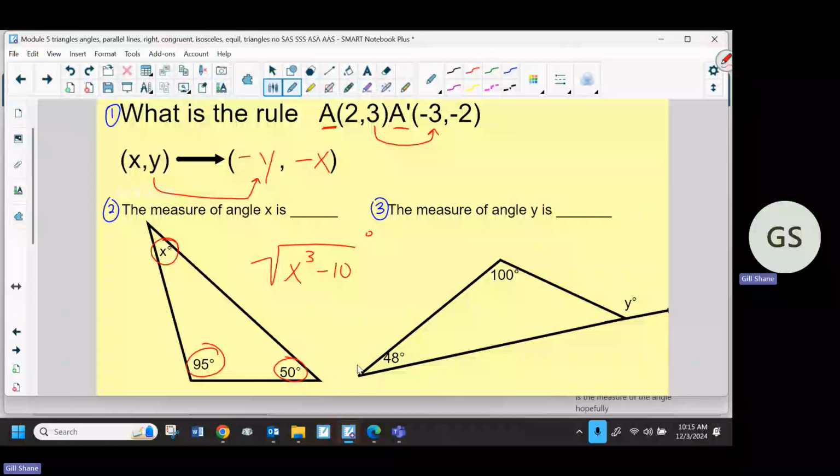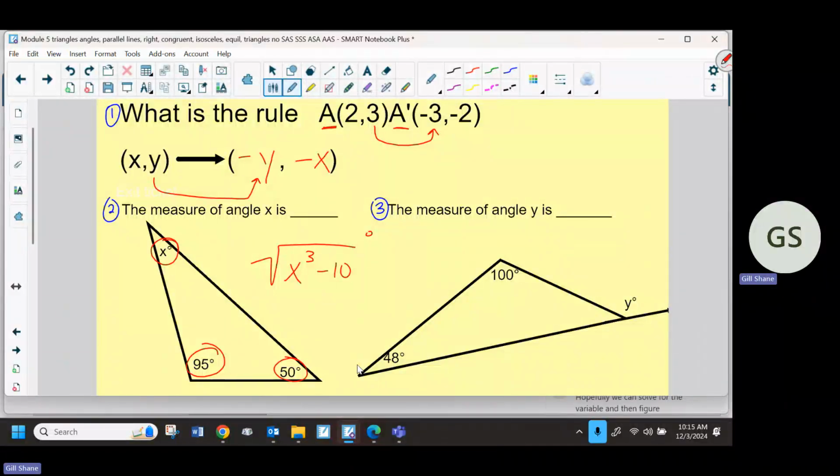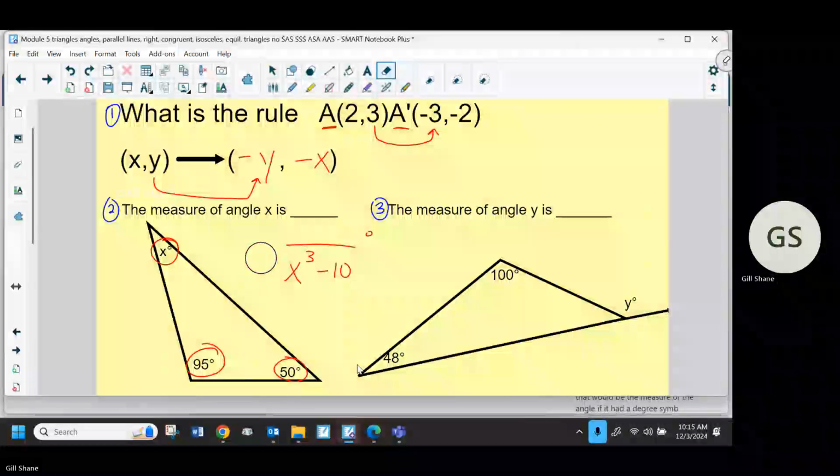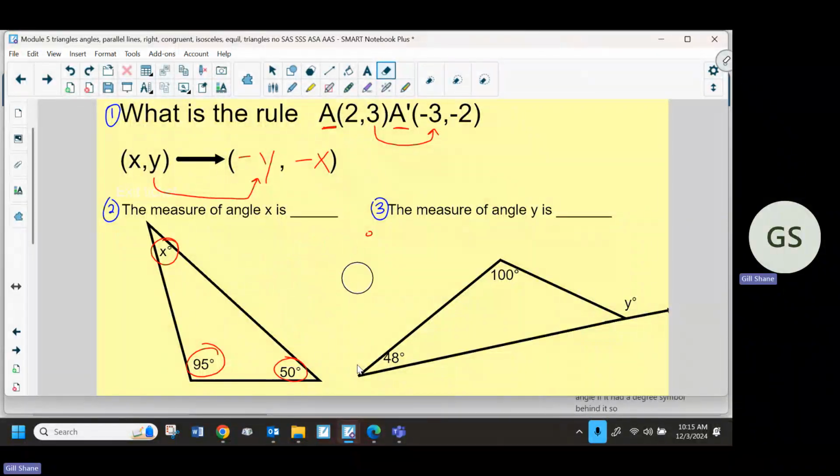Hopefully we can solve for the variable and then figure out the measure of the angle. That's the goal. But regardless, that would be the measure of the angle if it had a degree symbol behind it. So you guys are pretty good when you just see numbers there, or maybe even when you just see an X. But then when all of a sudden there's numbers and a variable in there, you kind of freak out like something changed. I mean, there's just more stuff.